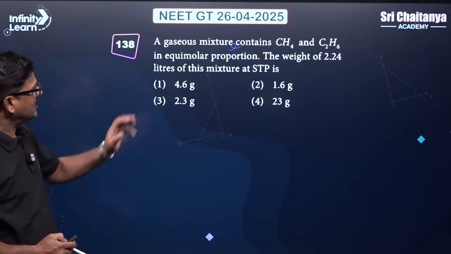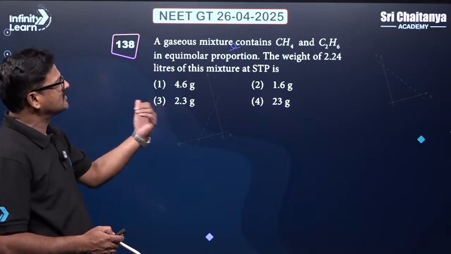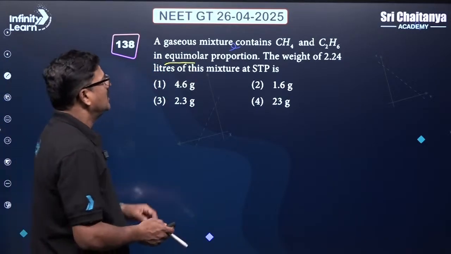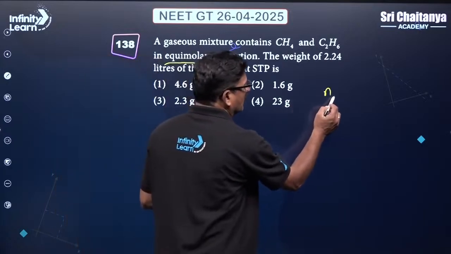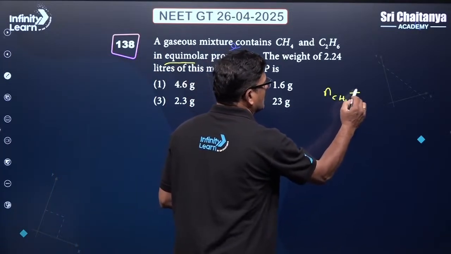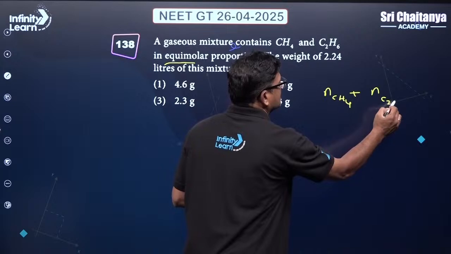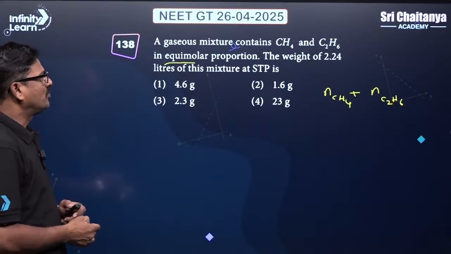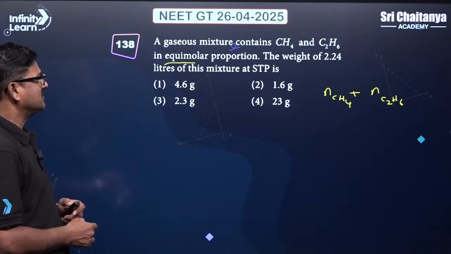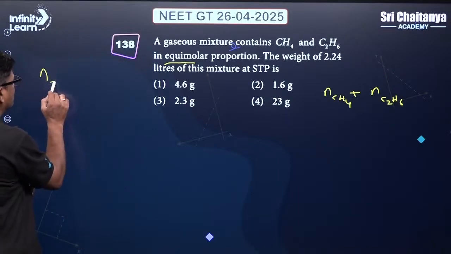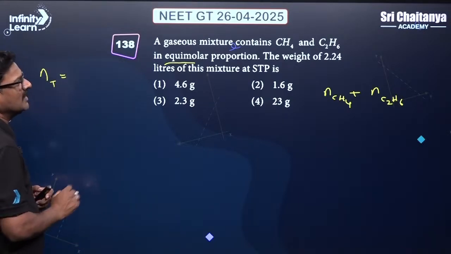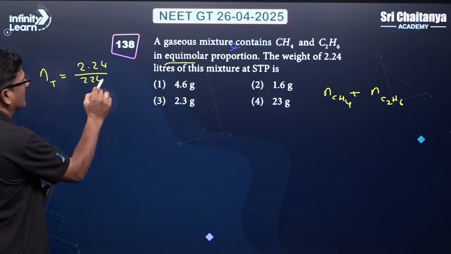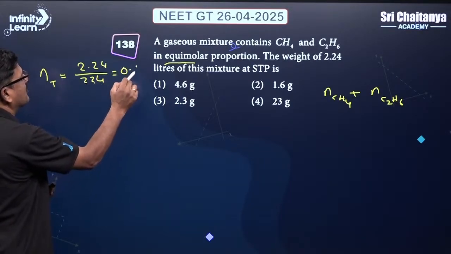And also we can say a gaseous mixture contains CH4 and C2H6 in equimolar proportion. I mean to say number of moles of CH4 is equal to number of moles of C2H6, it is given, and we need the weight of 2.24 liters of this mixture. So total number of moles is equal to 2.24 upon 22.4, it is going to be 0.1.